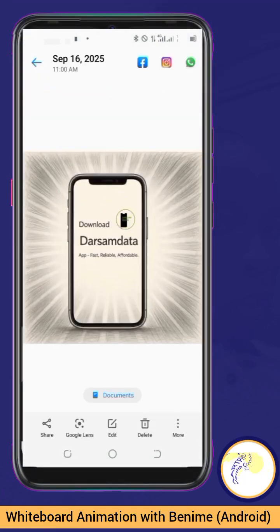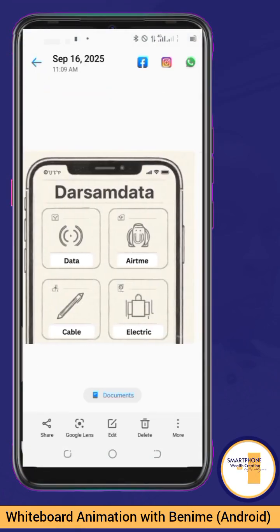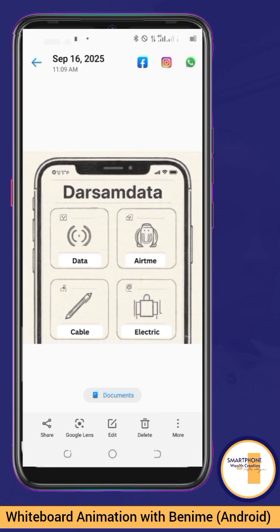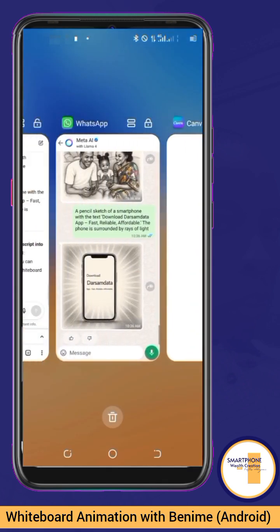Okay, so we have checked our images now. So let's go back to ChatGPT. What we want to do now is to start copying our scripts. With that script being copied, we can now start using the script for our whiteboard animation, and the script can also be made ready for our voice over. So let's open back to ChatGPT.